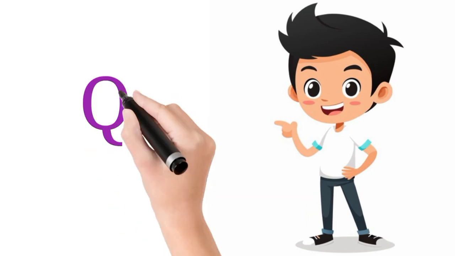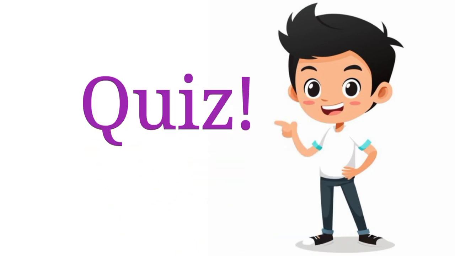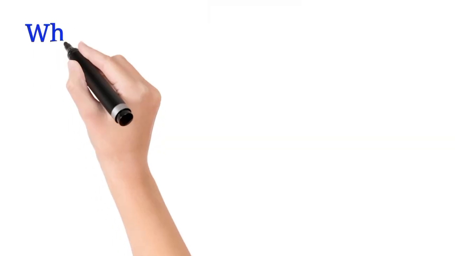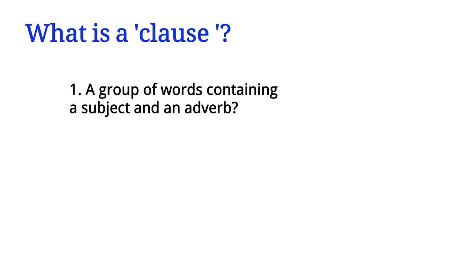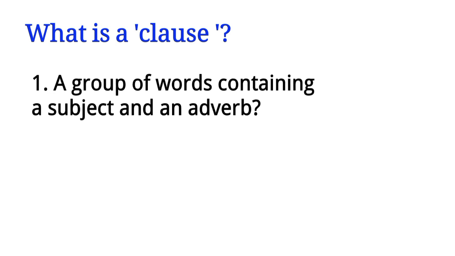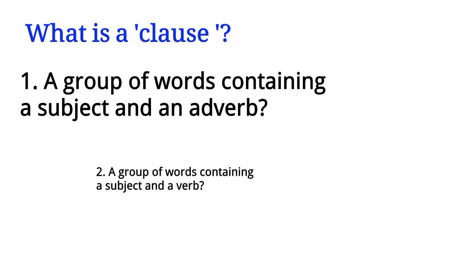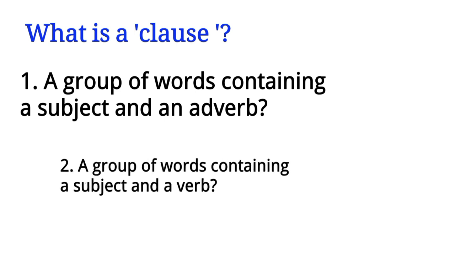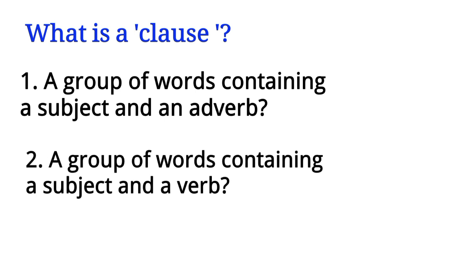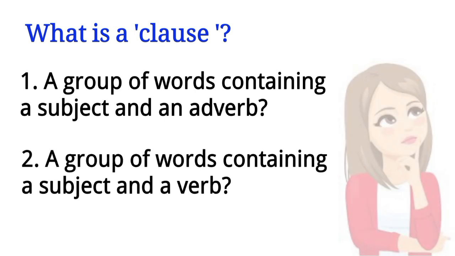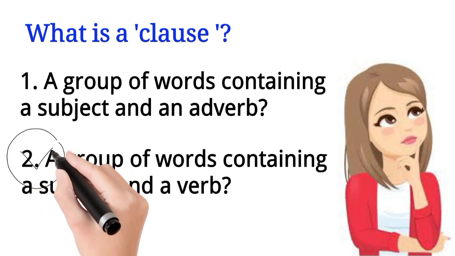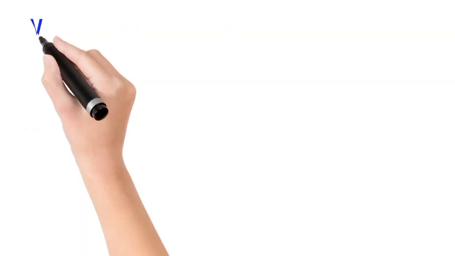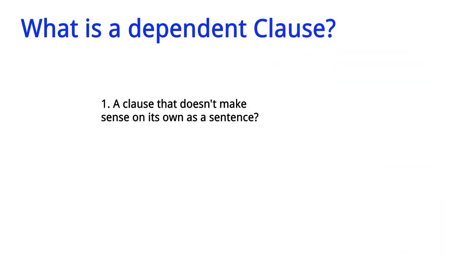Quiz time. Check your understanding about clause and phrase. What is a clause? The right option is option 2. What is a dependent clause?